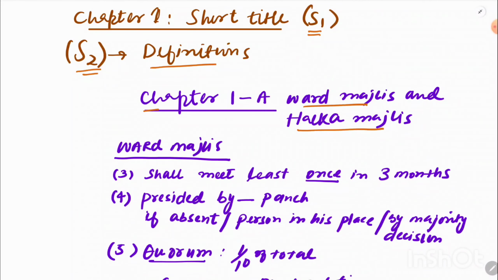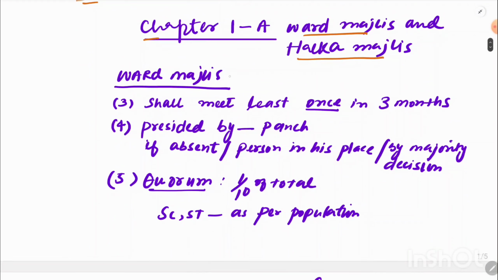Just listen carefully to what I'm going to dictate. We are taking ward majlis first. What are the important points? Ward majlis has to meet at least once in 3 months. It means it has to meet at least 4 times in a year. Remember that. It has to be presided over by a panch. If the panch is absent, a person will be placed in his place, decided among its members by a majority decision.